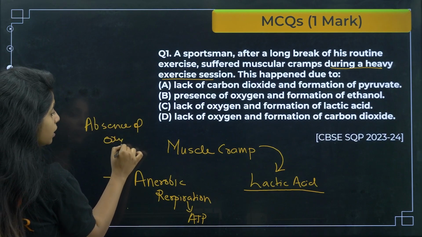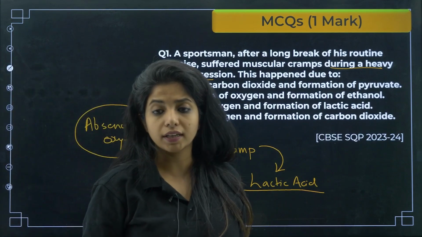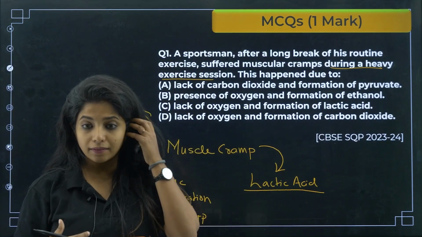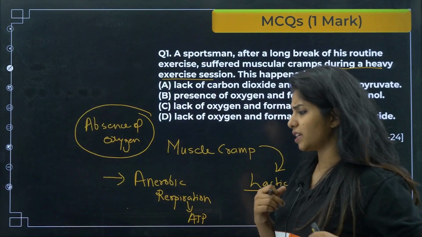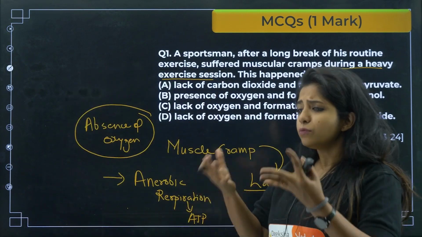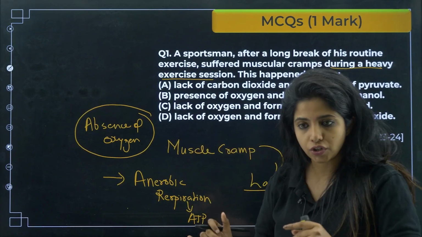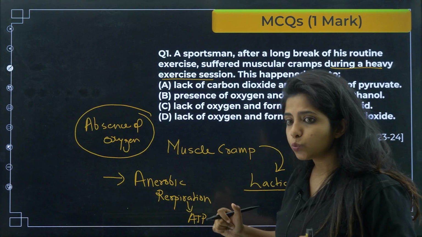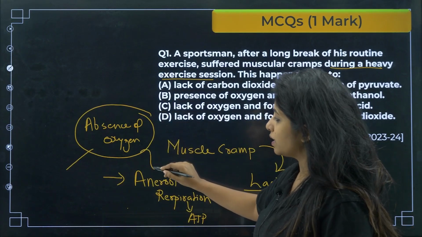For example, when we do exercise, our oxygen gets utilized in way too much amount. When I'm running, I'll get tired because I'm utilizing the oxygen that I'm taking in. At one point I will be deficient in oxygen. That's when my body will be shifting from aerobic condition to anaerobic condition.